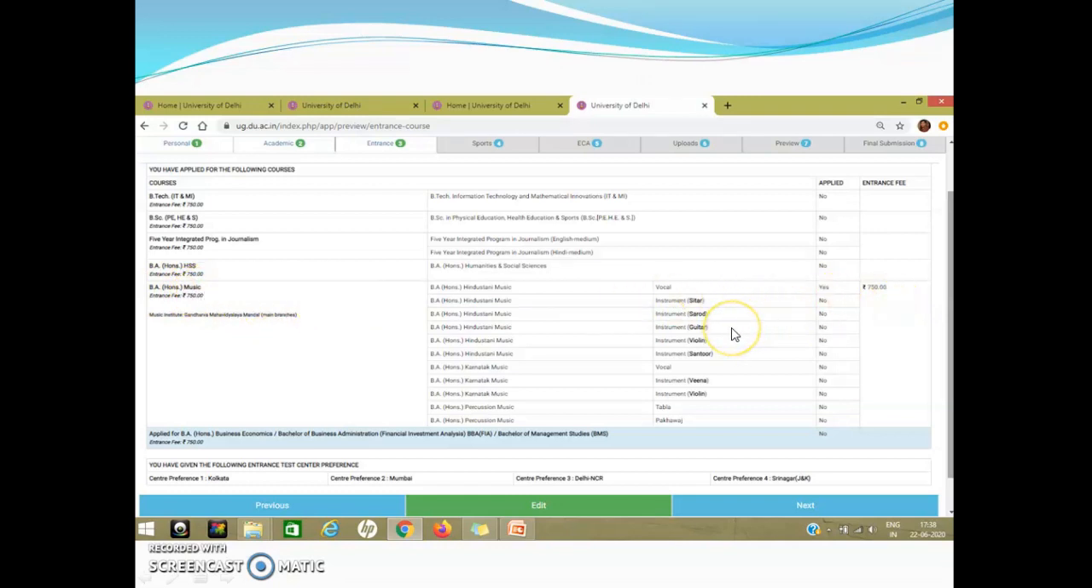Now within this same form, you can select multiple entrance courses. If you wish to appear in more than one course, then you can select it right here and that fees will be shown here. So at this time, I would like to mention that there is only one registration form in which you can register for both merit-based courses as well as entrance-based courses at the same time. So just check this information. If it is fine, then you can go with next. If it is not, then you can edit it back.